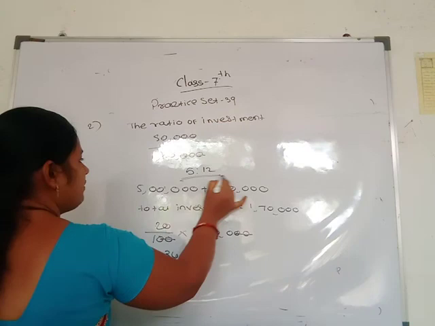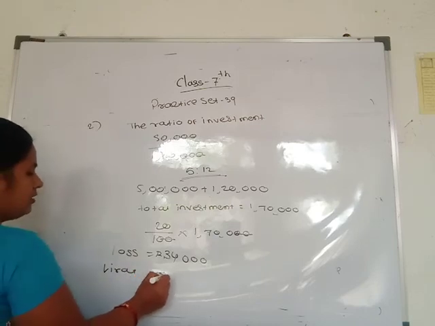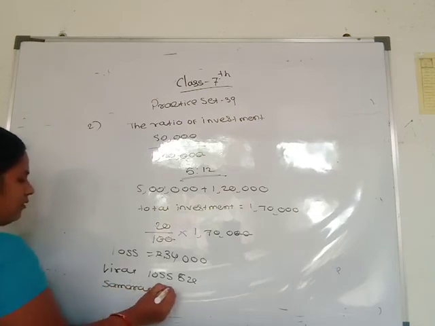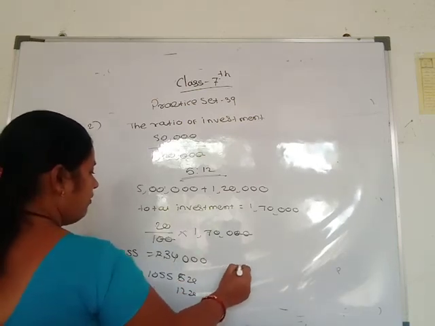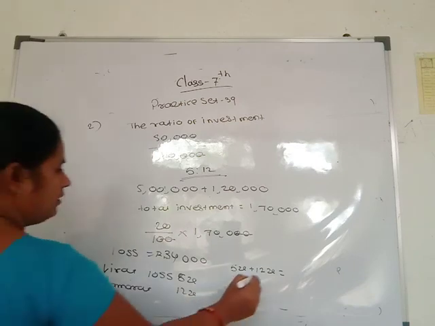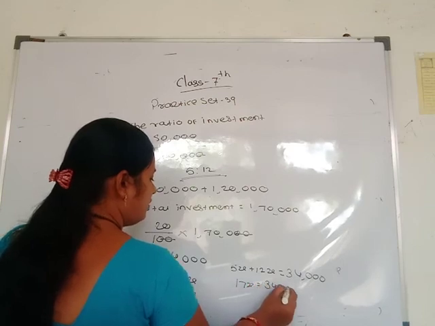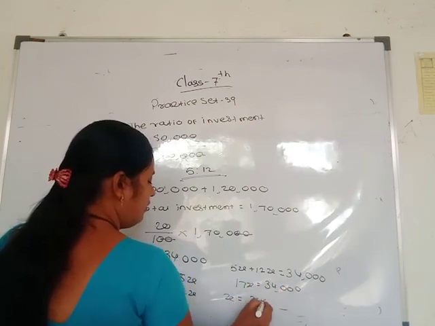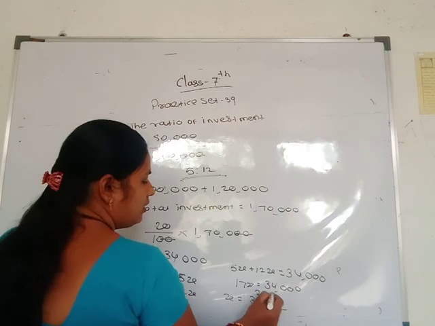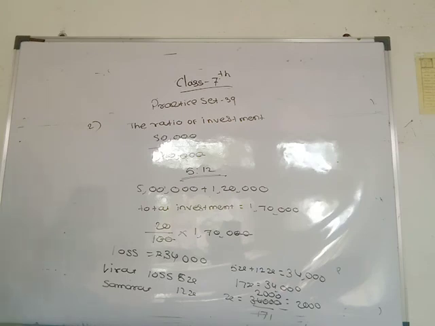Let the loss incurred by Virat be 5x and the loss incurred by Samrat be 12x, as the proportion is 5 to 12. Then add: 5x plus 12x is equal to the loss given, 34,000. So 17x is equal to 34,000 and x is equal to 34,000 divided by 17. 17 1s are 17, 17 2s are 34, and then the 3 zeros, so x is 2,000 rupees.